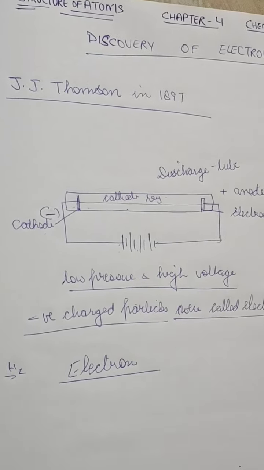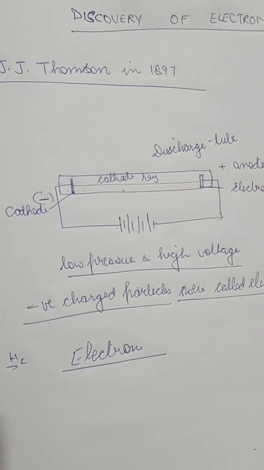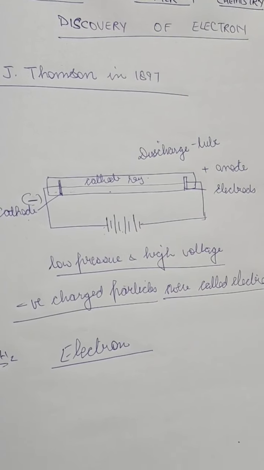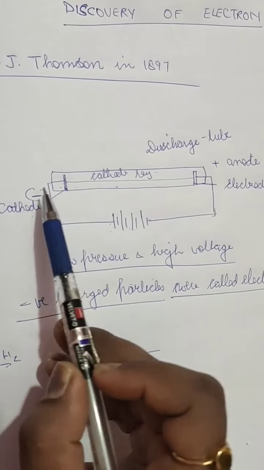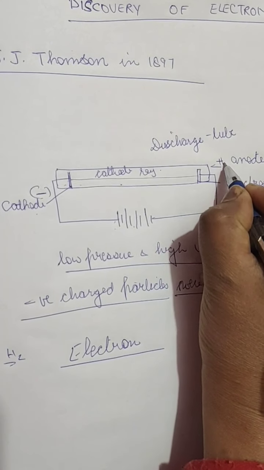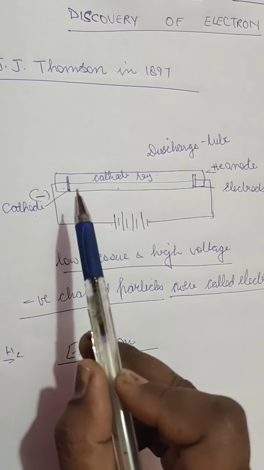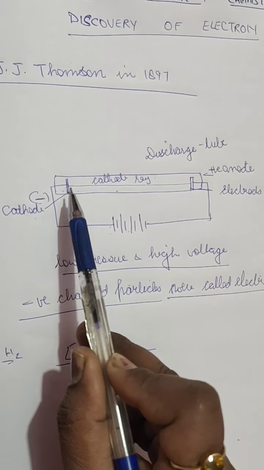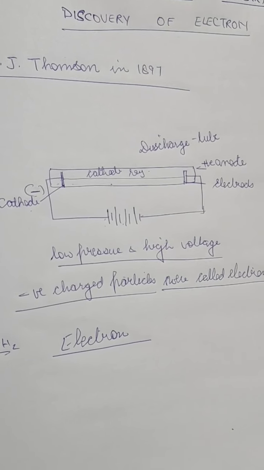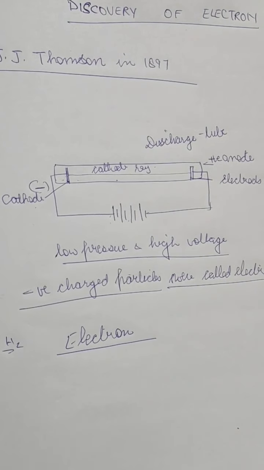This discovery of the electron was done by Sir J.J. Thomson in a discharge tube by placing two electrodes, one negative and one positive. The positive electrode is called the anode and the negative is called the cathode, and the rays were moving from the cathode towards the anode. Since they were coming from the negative electrode, they were called electrons.